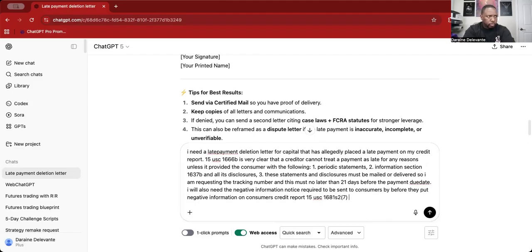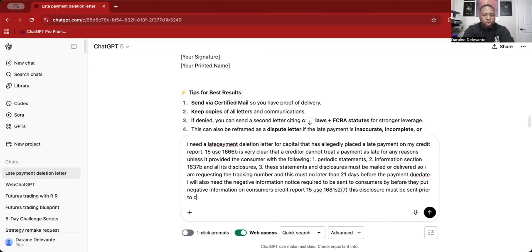Notice: this disclosure must be sent prior to or within 30 days of the negative information being furnished to a consumer reporting agency,